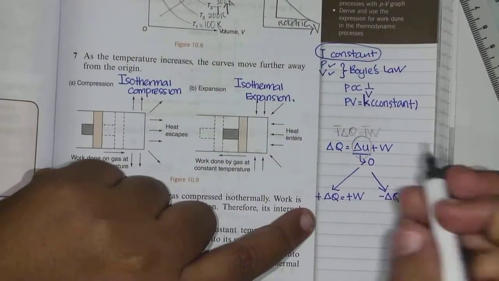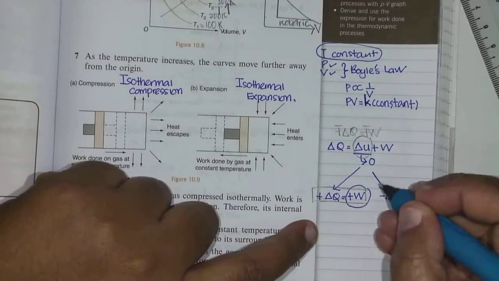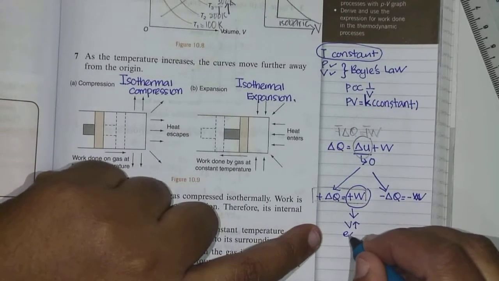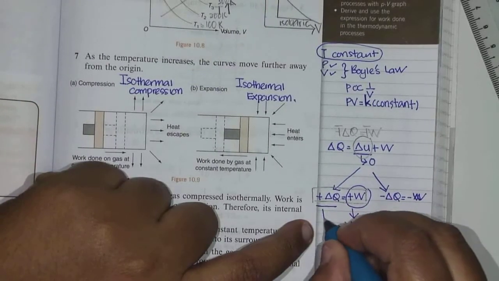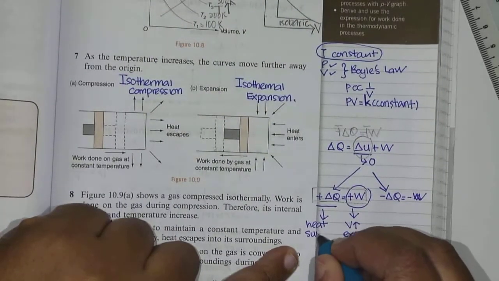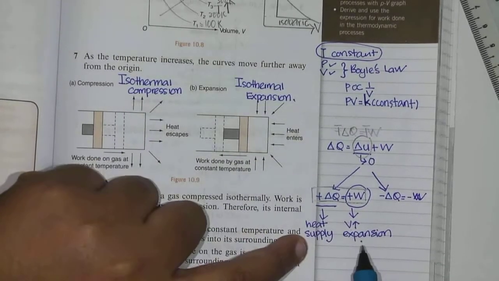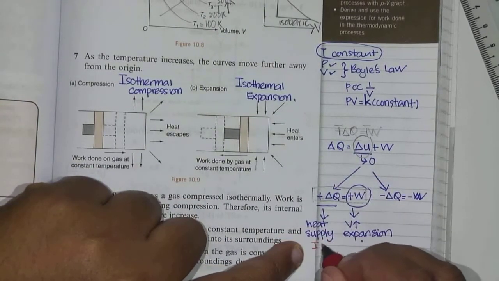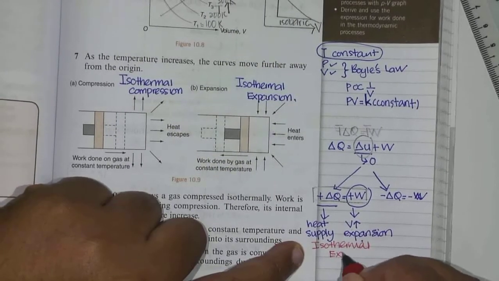If you look under here, in this situation we have positive W. Positive W means volume increases, expansion. And the positive Q means heat supply. So volume increase, expansion, heat supply. So this process is called isothermal expansion.